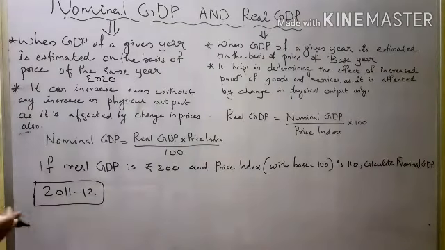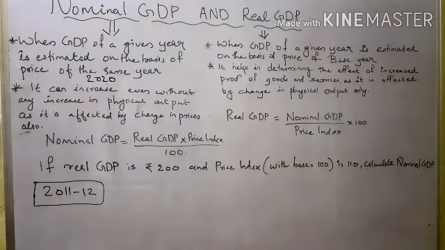So on the basis of this base year 2011-12, we are calculating or estimating the GDP of 2020. Then we call it real GDP. So when the GDP of a given year is estimated on the basis of prices of the base year, we call it real GDP. In the case of nominal GDP, it can increase even without any increase in physical output, as it is affected by change in prices also.